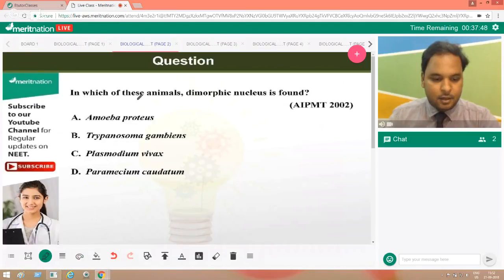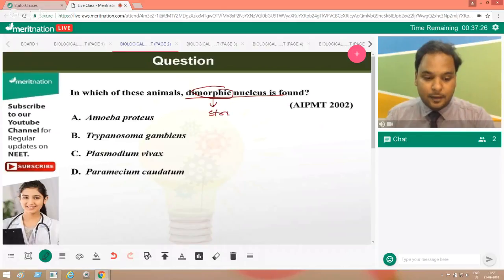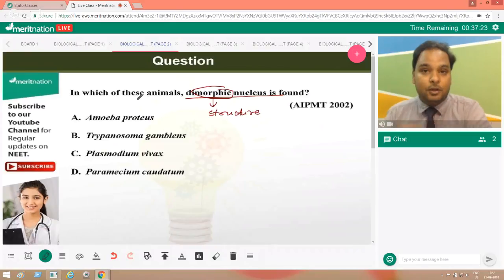It is asking for dimorphic nucleus. Which of the particular animals among these has two nuclei, or two different types of nuclei? Two nuclei is a different thing; we can say dinucleus, but dimorphic... The word morpho, you know, is related to structure, right? That's why we say morphology of plants and morphology of animals. So dimorphic, first of all, understand the question.